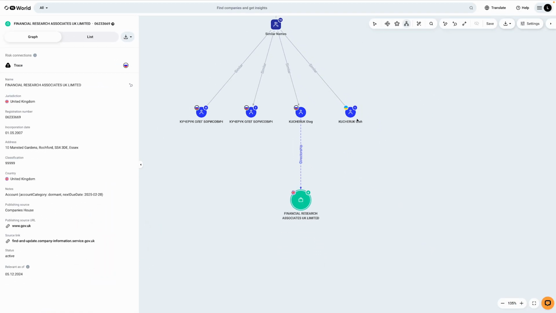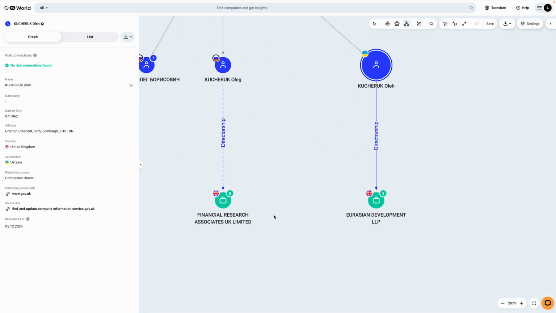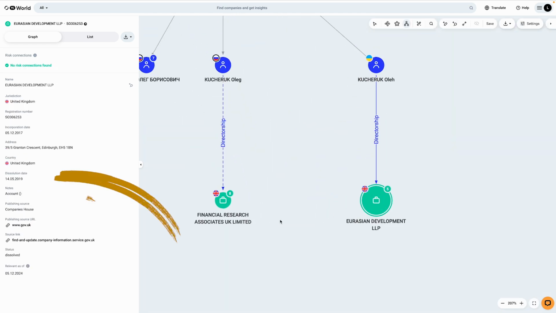The Ukrainian's connection with the British company is still active, but upon further investigation, the company ceased operation in 2019. However, we must remain diligent, as the two individuals share the same name as the Ukrainian business owner under investigation. This requires thorough verification. First, let's check the Russian citizen.